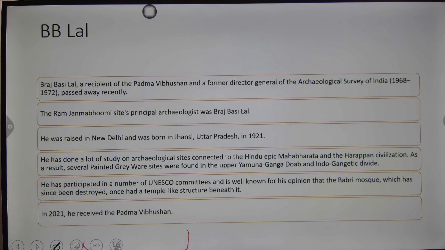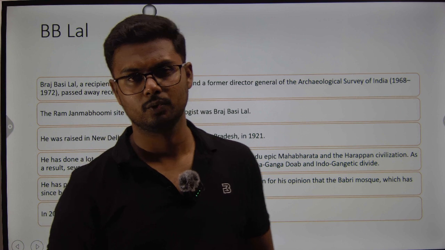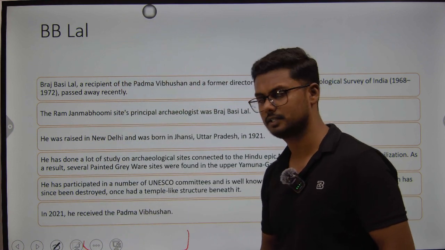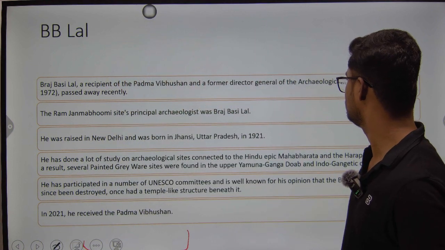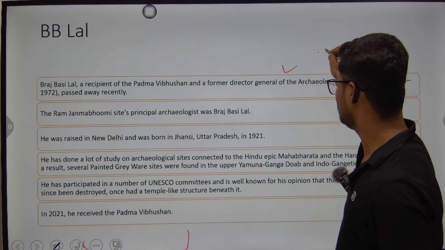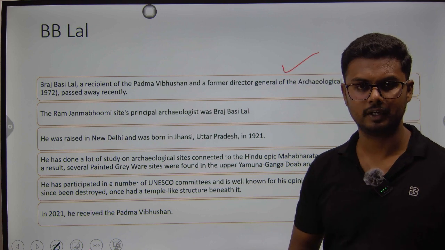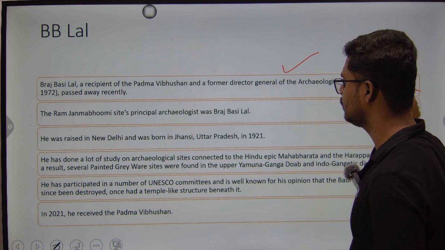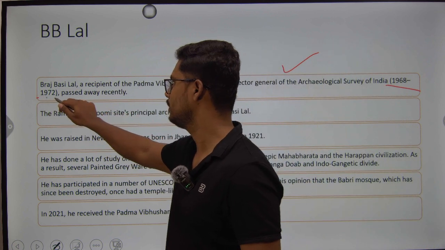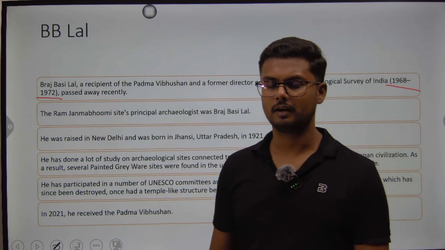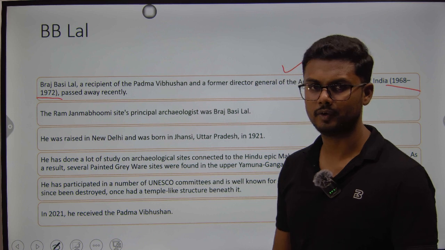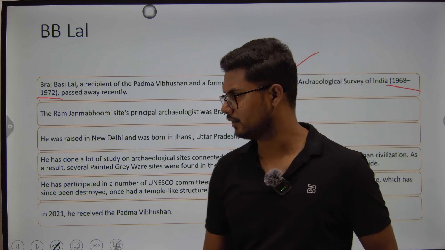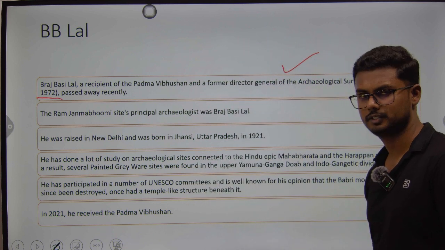Right. Next we have BB Lal, a famous personality who was in the news because he recently passed away, and he was the former Director General of Archaeological Survey of India from 1968 to 1972. For a period of 4 years, he served as the Director General of the famous Archaeological Survey of India, which is functioning under the Ministry of Culture.